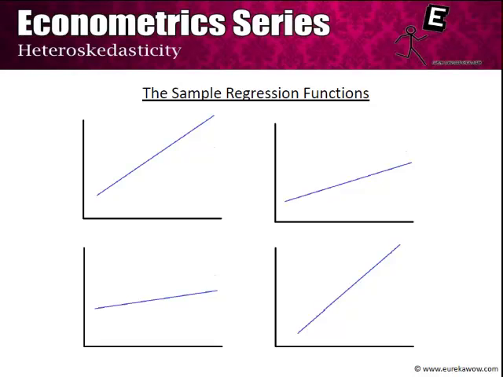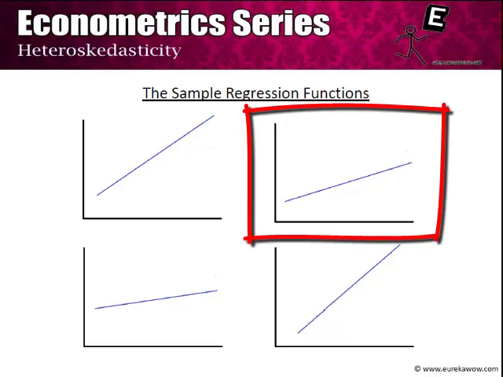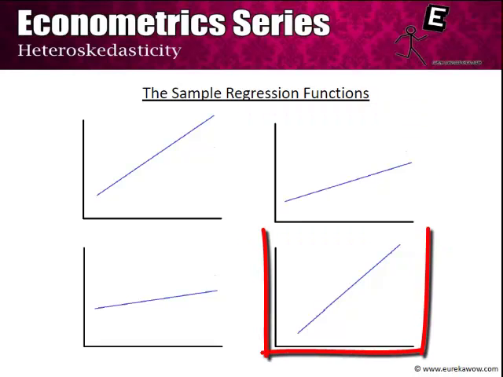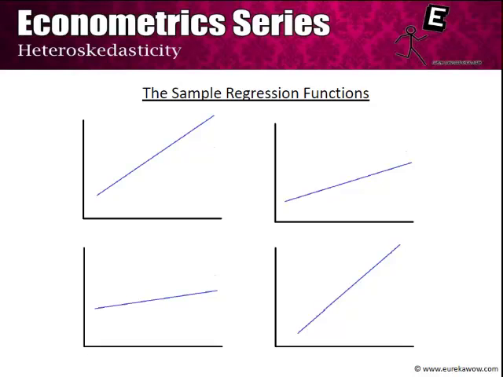This is not surprising because we do not really know the expected value, and hence we are not going to obtain the slope as we obtained in the population regression function. But more importantly, what you see is that there is a high degree of variability, right? Because on the top right hand side corner we obtain a very flat line, whereas in the bottom right hand corner we are obtaining a very steep line. This is the kind of problem that we face with heteroskedasticity, in the sense that the estimate we obtain of the coefficient of the population regression function is highly variable.